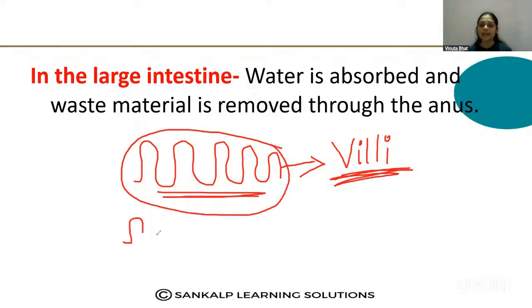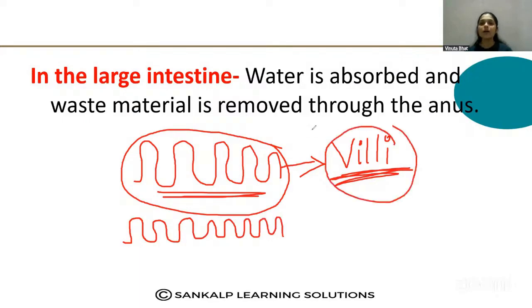So the area increases. What does this finger like projection do? It increases the absorption area, right? So that is called the villi.